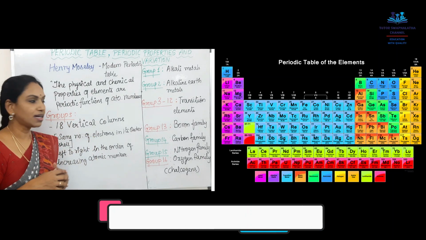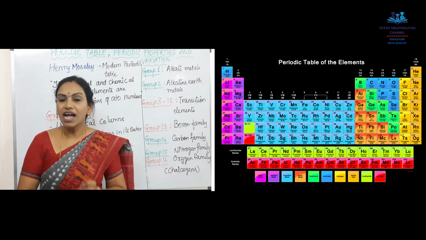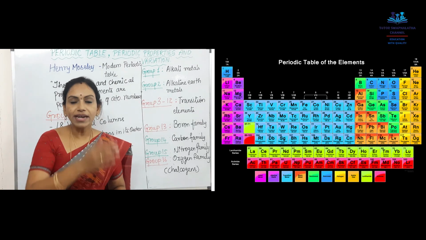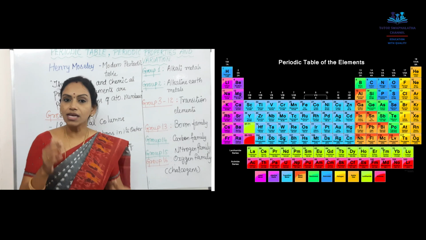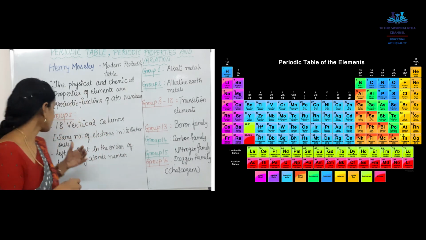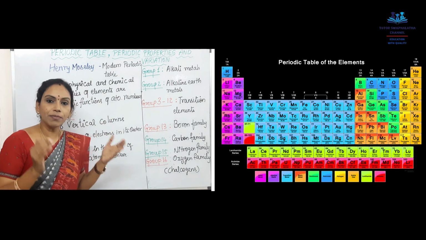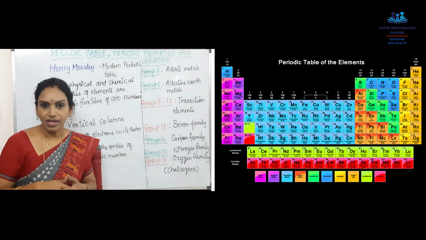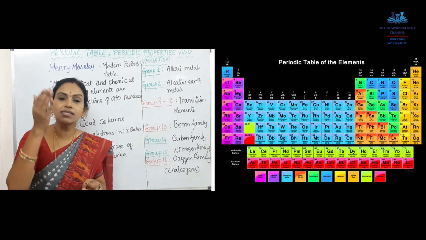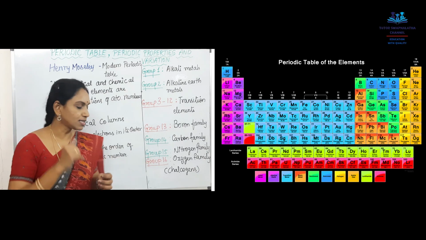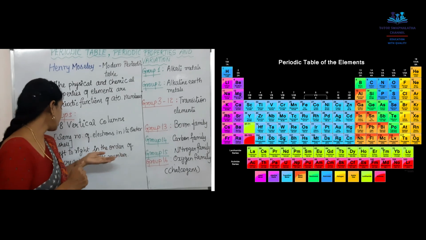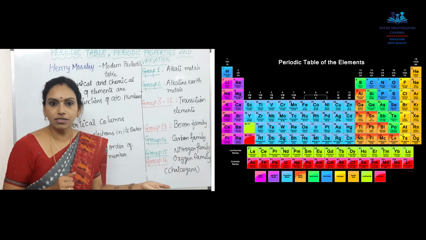Then, as already discussed, groups. What are groups? As I already said, if you look at the periodic table, there are totally 18 vertical columns, which are called groups. So, there are 18 groups in the modern periodic table, whose elements have the same number of electrons in the outermost shell. Every vertical column, if you see, has the same number of electrons in the outermost shell. Next, left to right, the columns are in increasing order of their atomic numbers.